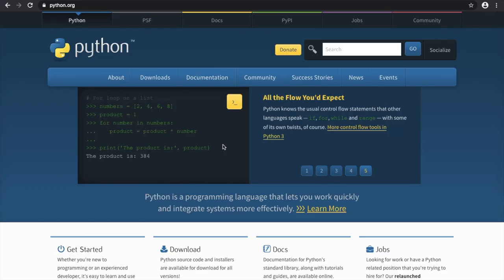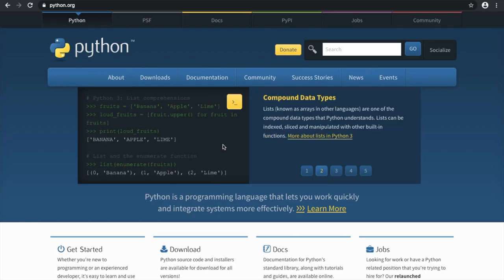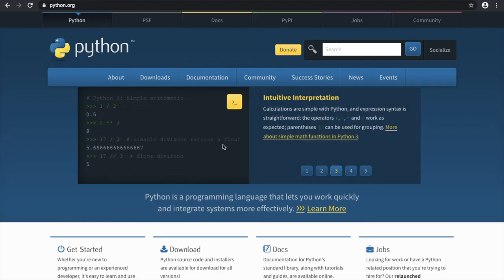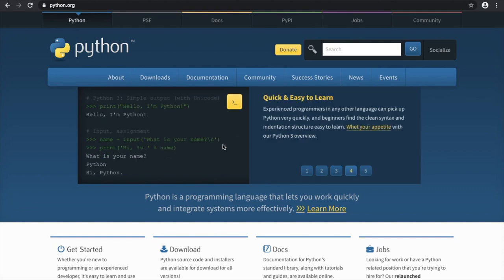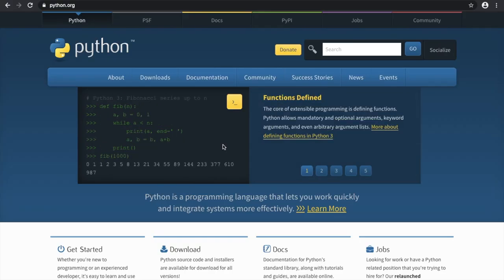There are two major versions of Python which are being used, that is 2.x and 3.x. We will be using 3.x in this series. There are actually a few changes between versions 3.x and 2.x, and 3.x is more preferable nowadays as compared to 2.x. That's why we will be using 3.x in the whole series. Now let's go ahead and dive right in and download Python onto our systems and proceed further.